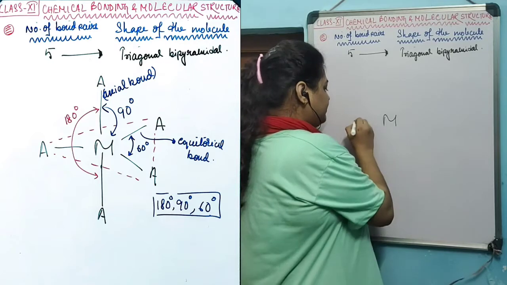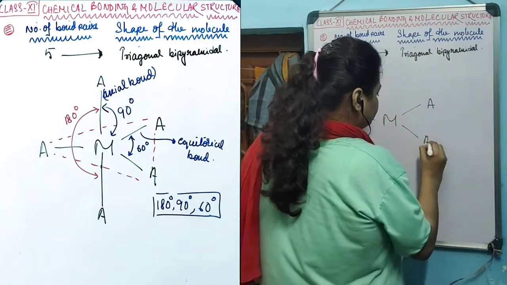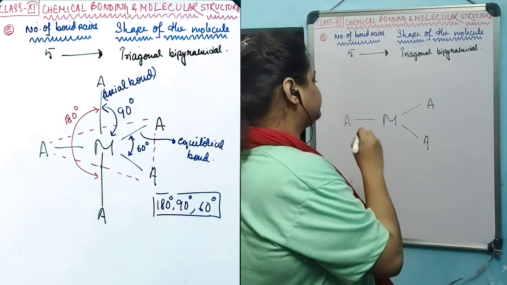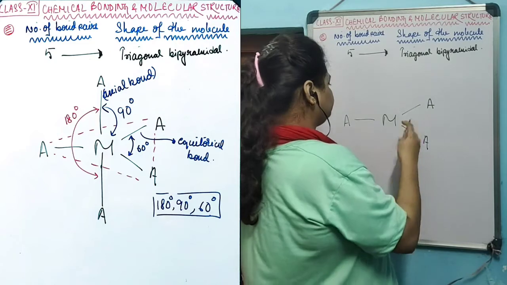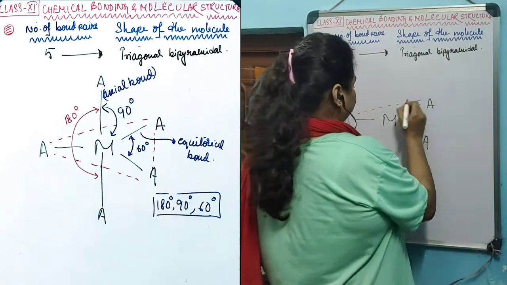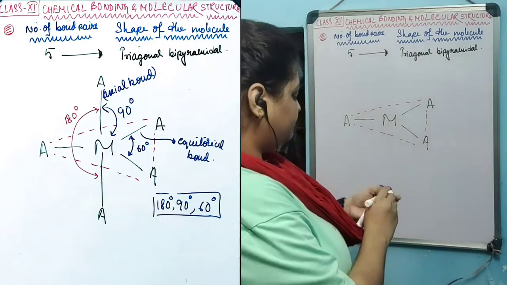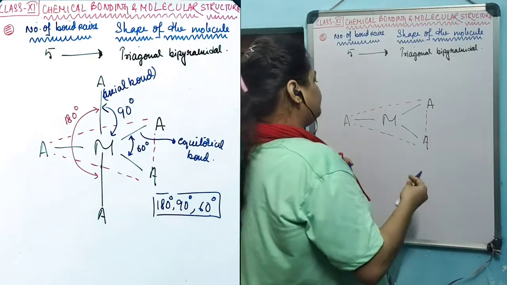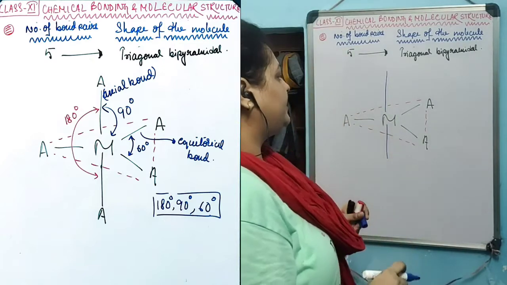M is the central atom, and there is a trigonal plane with these 3 atoms. On this trigonal plane, perpendicular to this trigonal plane, 2 bonds have been created.